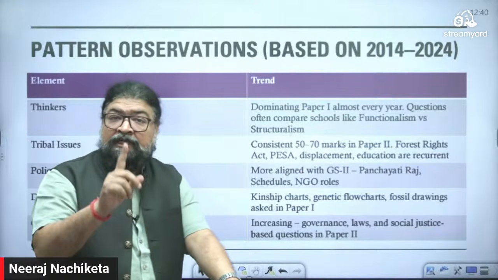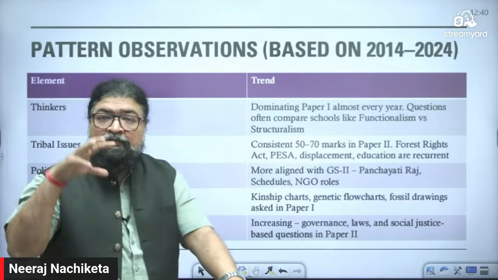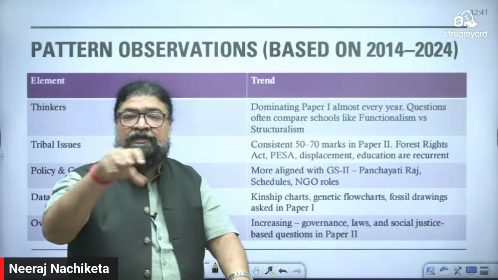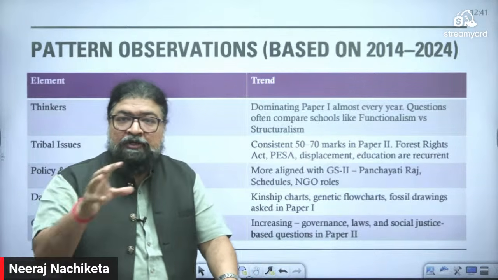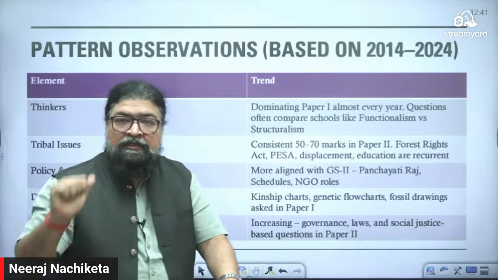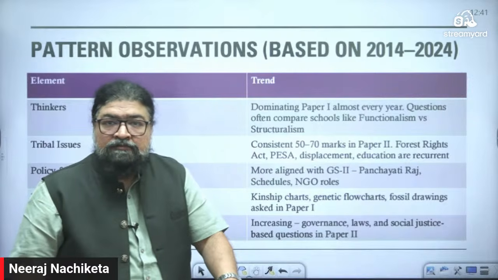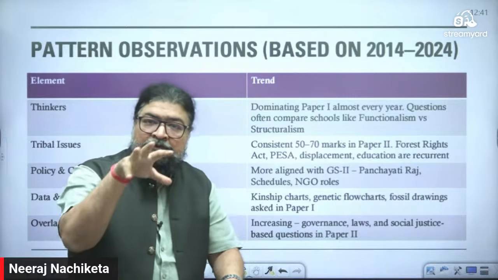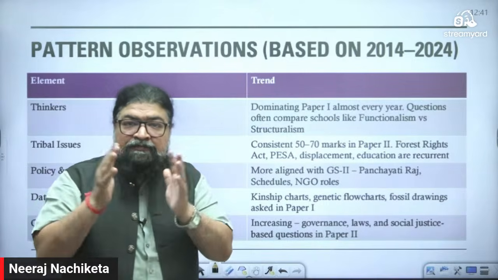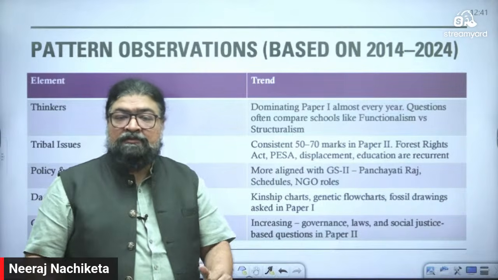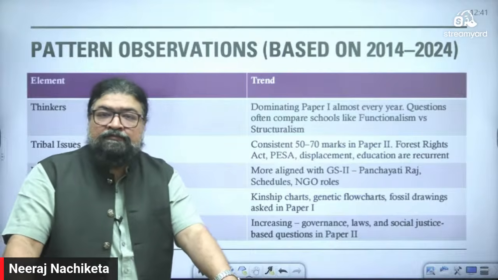I can tell you that if you take geography optional, you are mostly reading geography, environmental geography, and those kinds of things. If you take political science, you are studying more political science and IR. Sociology, you study more and more from a society point of view. That multidisciplinary aspect is what you come across in anthropology as a subject.